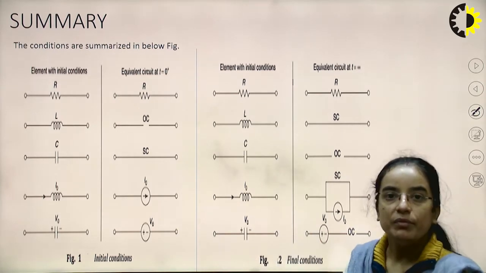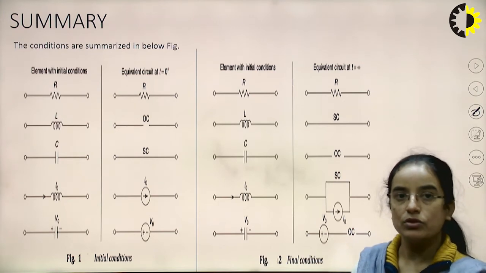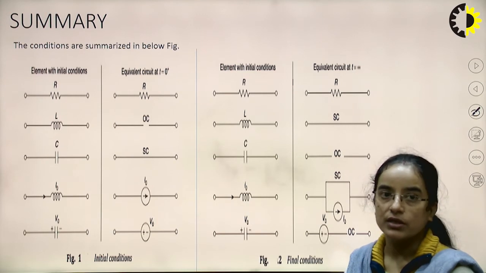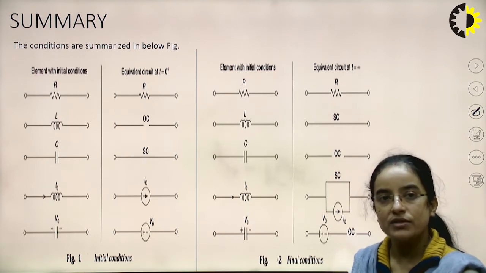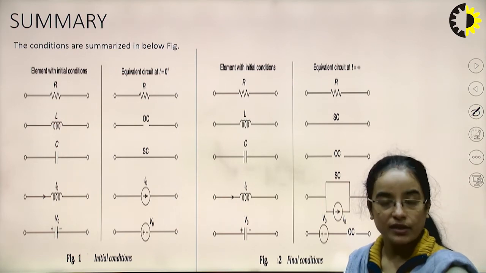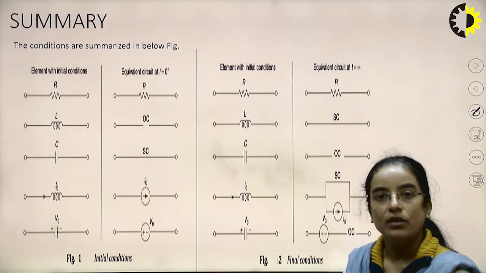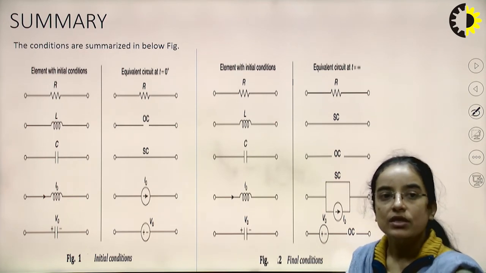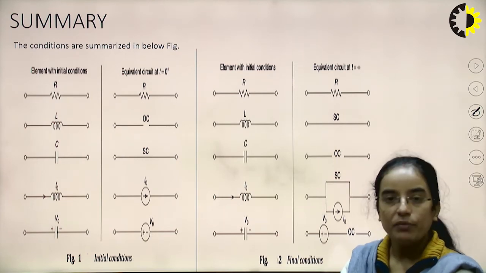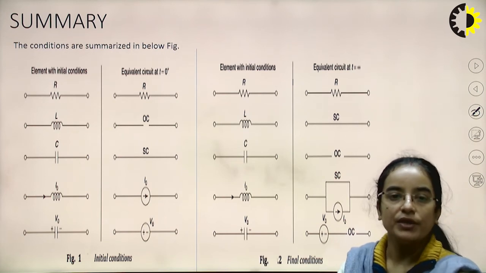Similarly, a resistor will behave as it is at t equal to infinity, that means in the final condition also the resistor will be the same, but the inductor will behave as short circuited. We need to remember that the inductor will behave as open circuit in the initial condition and as short circuit in the final condition, that means at t equal to infinity. Similarly, a capacitor will behave as short circuit in the initial condition while it will behave as open circuit in the final condition, that means at t equal to infinity.